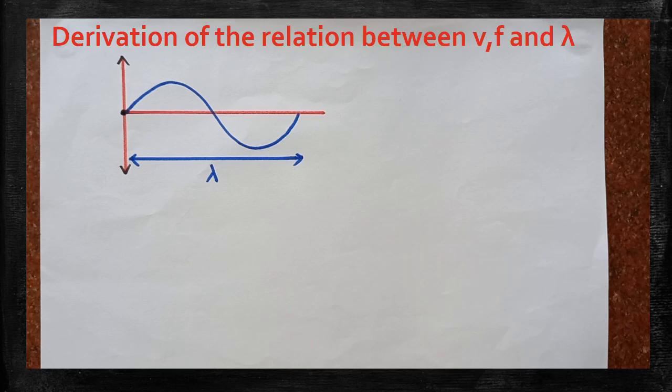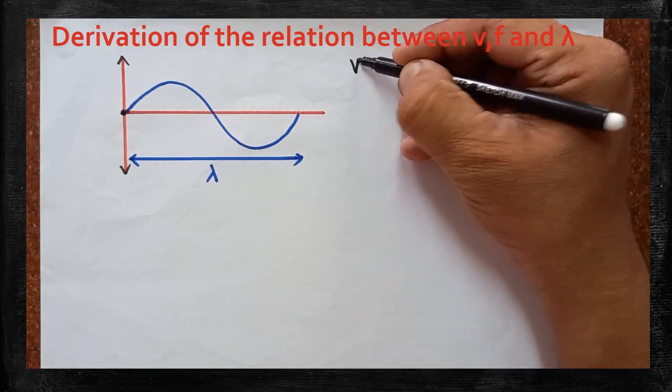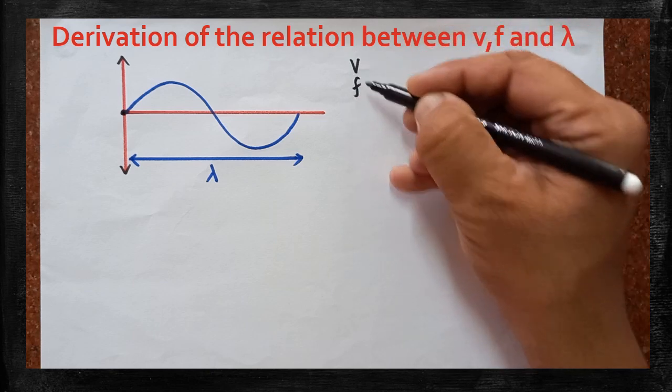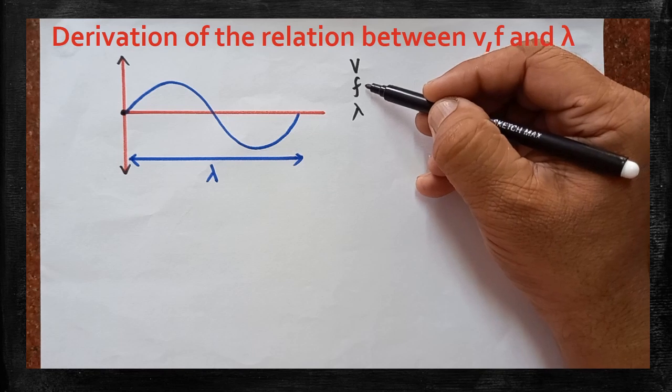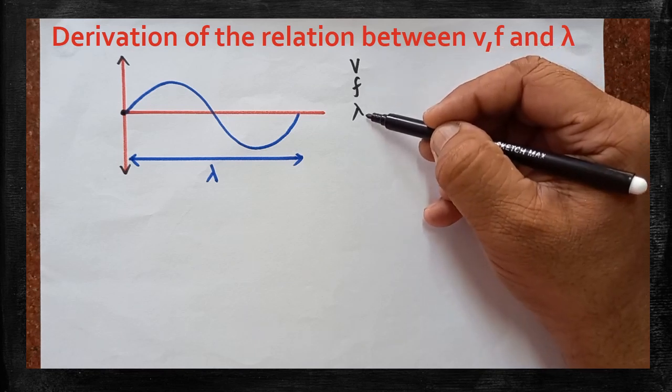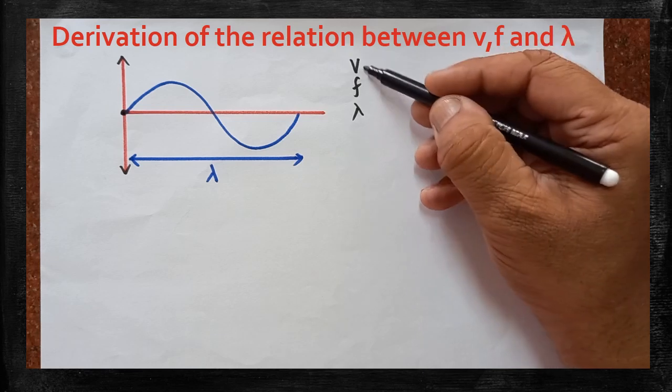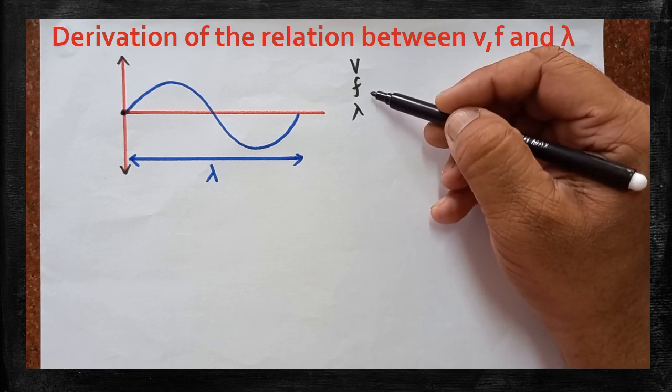Now we are going to derive the relationship between velocity, frequency, and wavelength of the wave. V is called velocity, f is nothing but frequency, lambda is the symbol for wavelength of the wave. All three are to be related by a single equation.